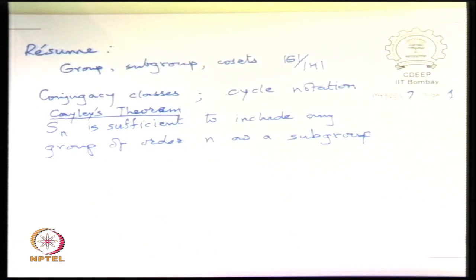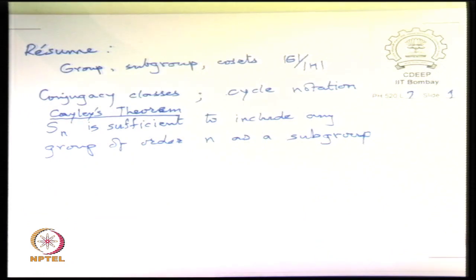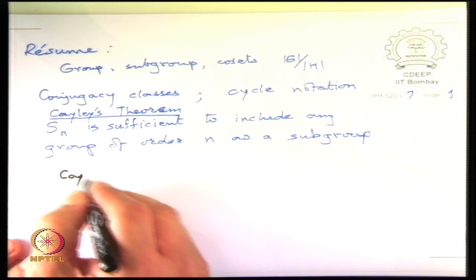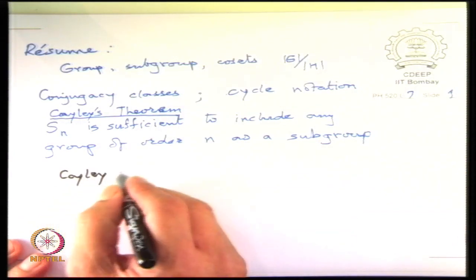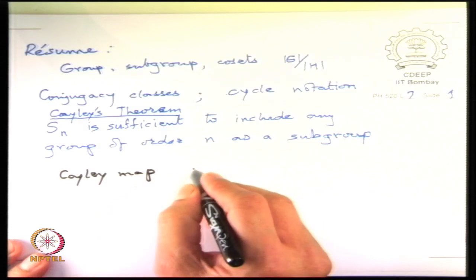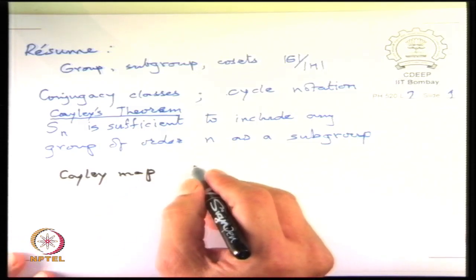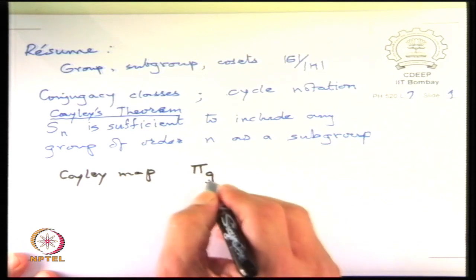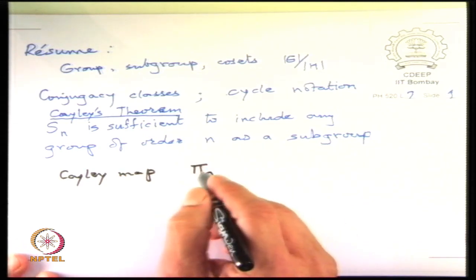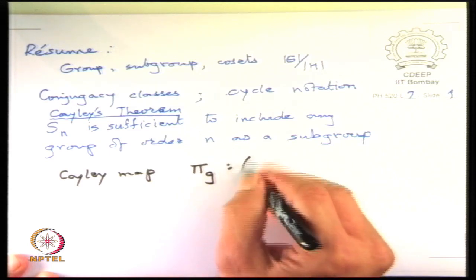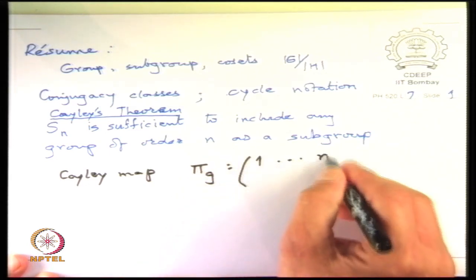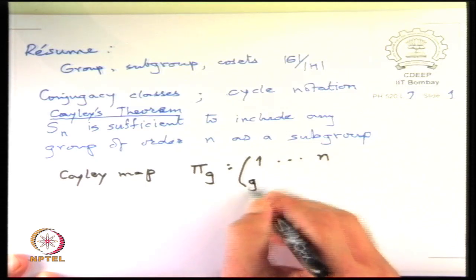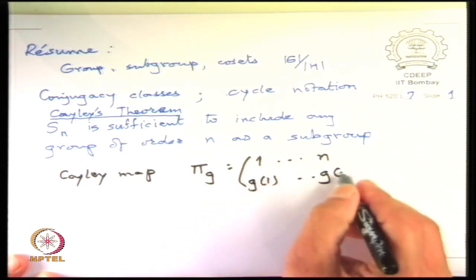And the proof, these are called constructive proofs, where the proof is not just a clever argument, but it actually demonstrates in detail why the thing works, which is, I don't know whether it is called this in the literature, but let us call it the Cayley map. The map is that corresponding to any element g of group G, there is a permutation which can be written out as 1 to n, and then the fate of g acting on 1, up to g acting on n.